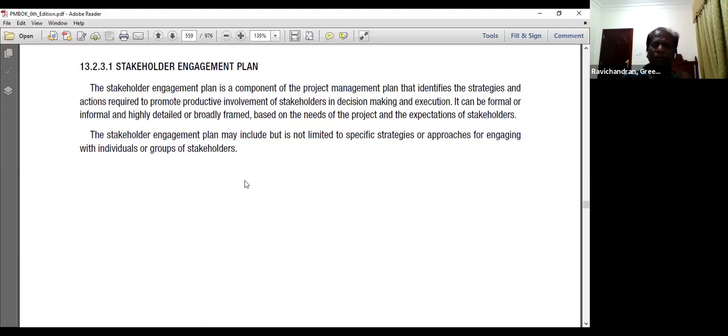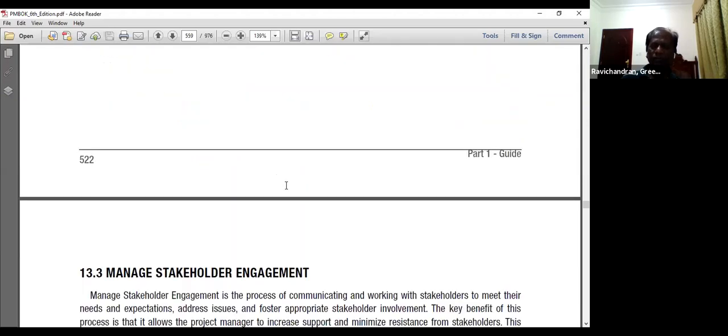So you are coming up with a stakeholder engagement plan where you are identifying the strategies and actions required for promoting the productive involvement of the stakeholders in decision making and execution. It can be formal or informal and highly detailed or broadly framed, based on the needs of the project and expectations of the stakeholders. Generally, it contains specific strategies and approaches for engaging individuals or groups of stakeholders.